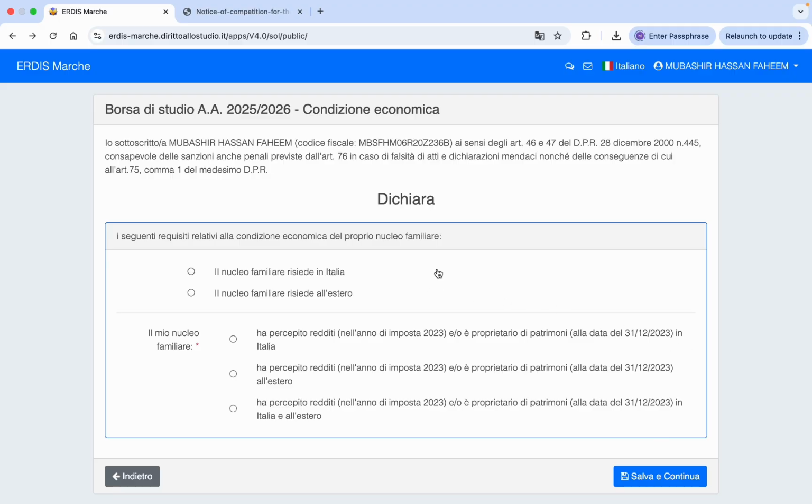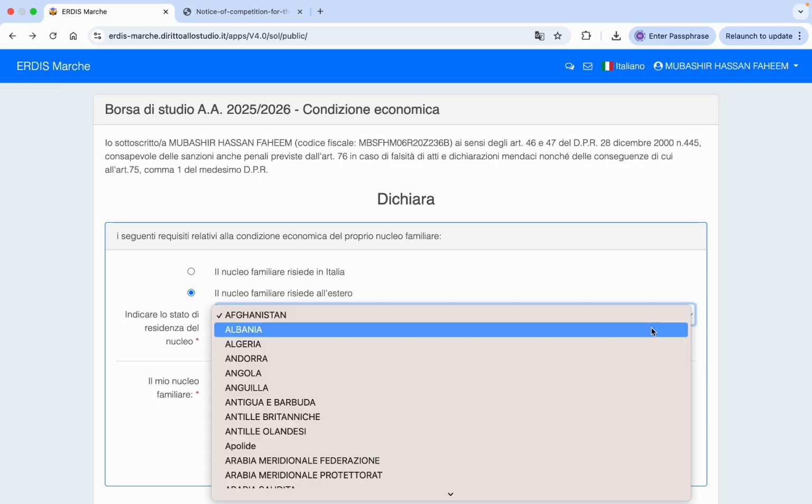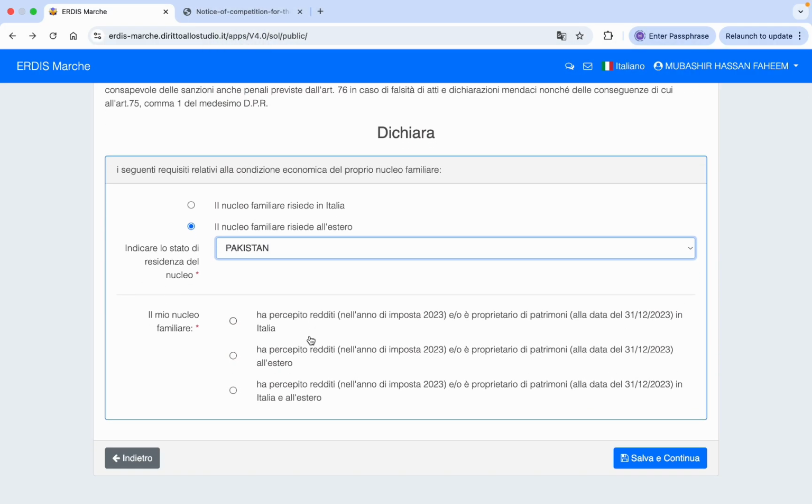Okay, the next is whether your family lives in Italy. If your family is in Italy, then tick the first box. But if your family is not in Italy, you are a foreign student, then you need to tick this box. And you need to choose the country where your family is living. So let's say Pakistan.